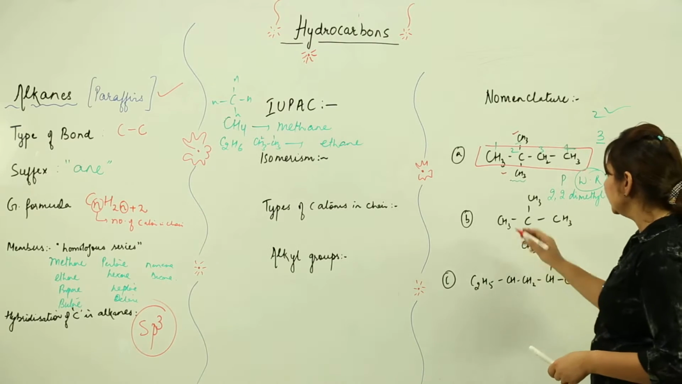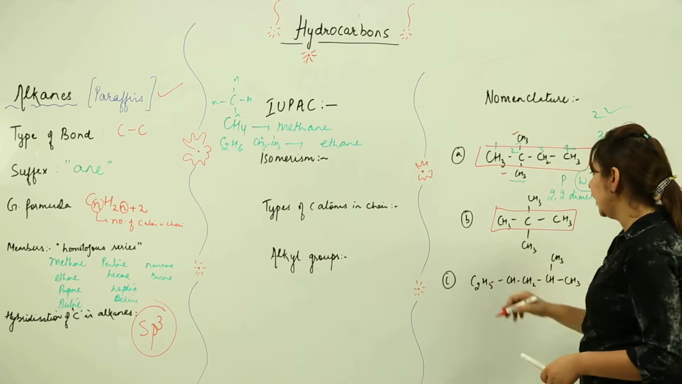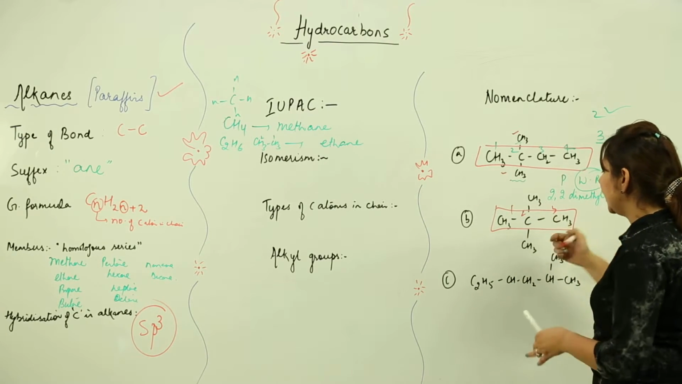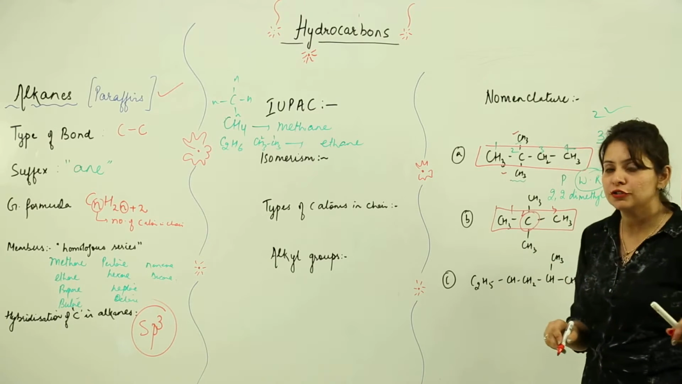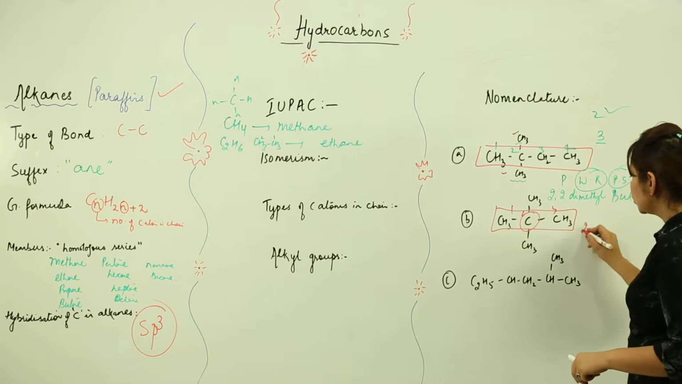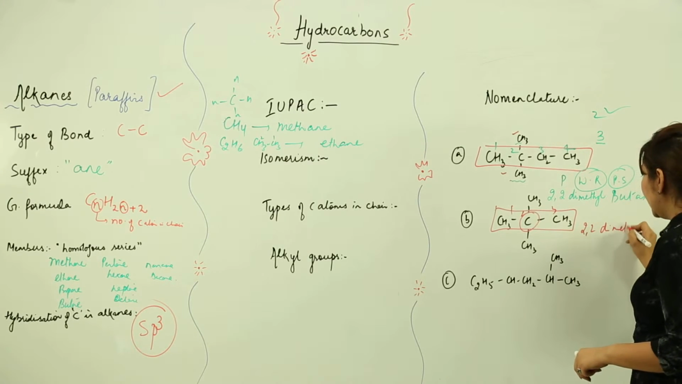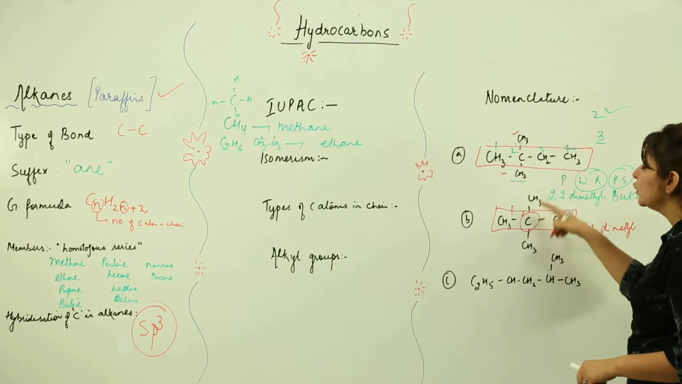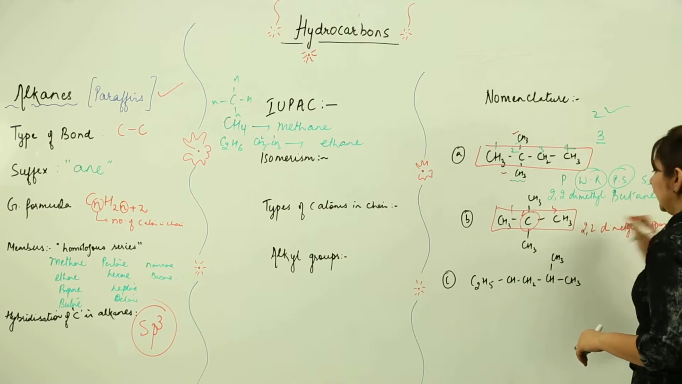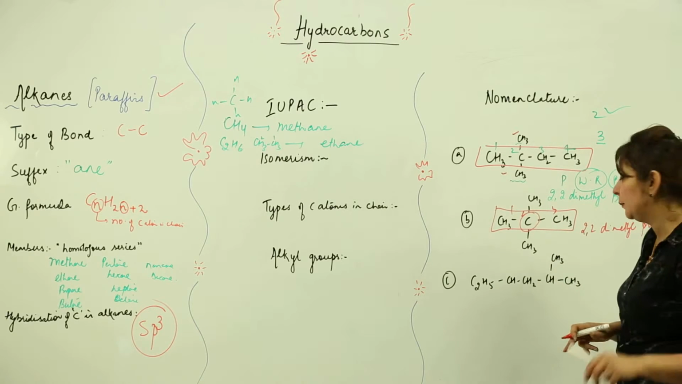Likewise the second one, again we need to select the longest chain and number it. Whether I number from this side or this side, this carbon is going to get only position 2, so I can number it from either side. Now it is 2,2-dimethyl again, because at the same position there are 2 methyl groups, right? 2,2-dimethylpropane, because it is a chain of 3 carbons.